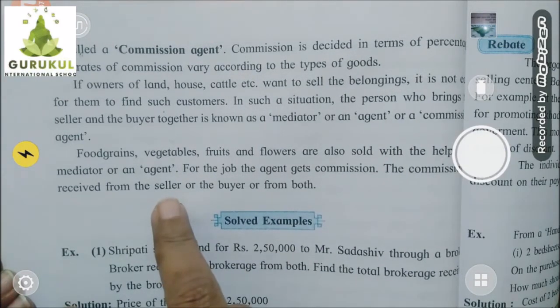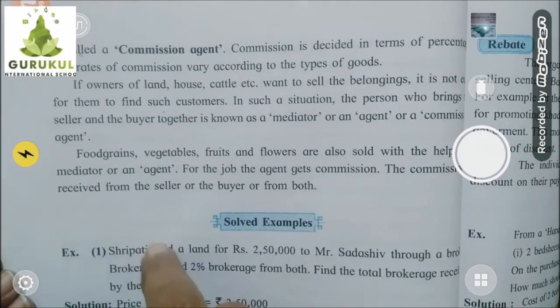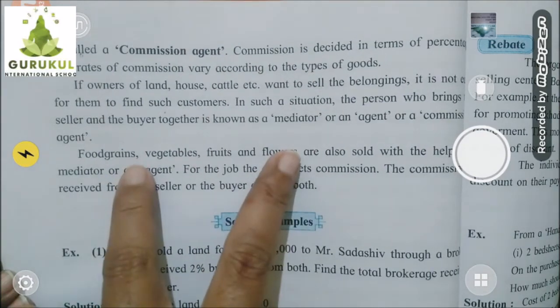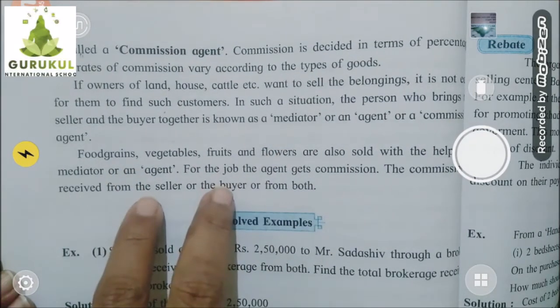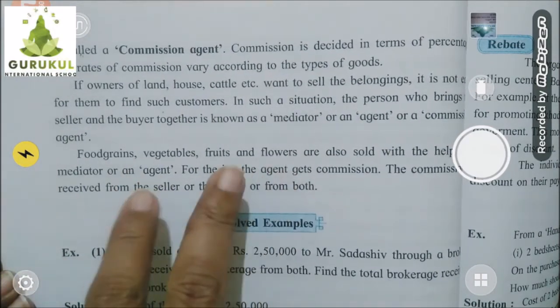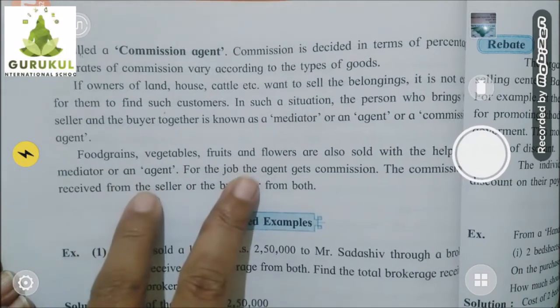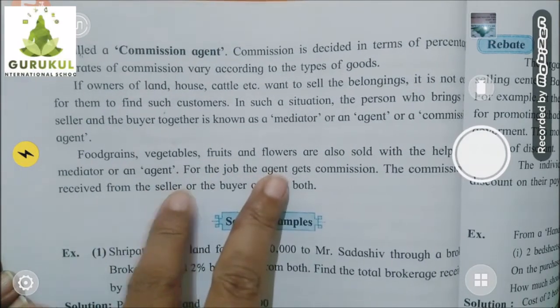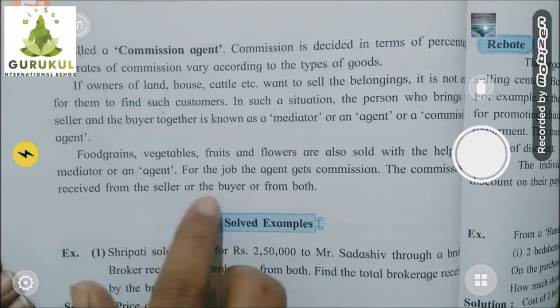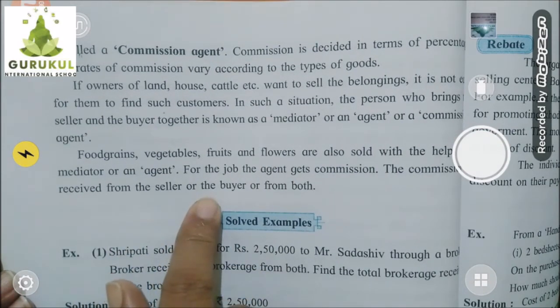Sometimes the commission agent will get the commission from the buyer also and from the seller also, because he was the only person who brought them together, the one who wants to sell and the one who wants to buy. He made the meeting between these two and the transaction is being done. So both are in profit, buyer and seller. So from both sides, that commission agent gets the money.